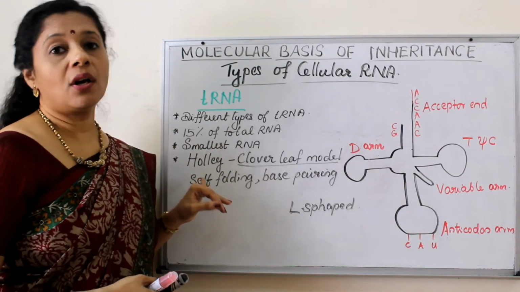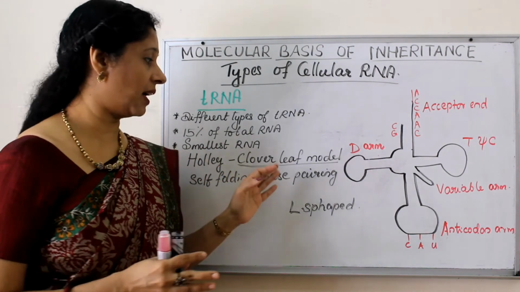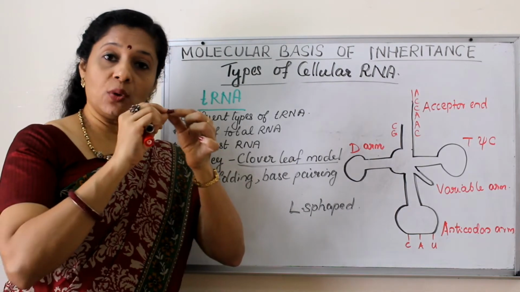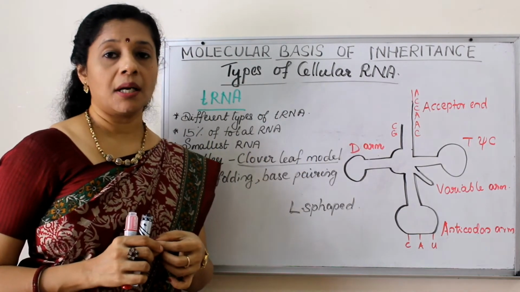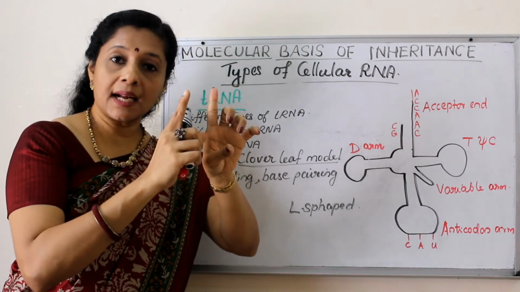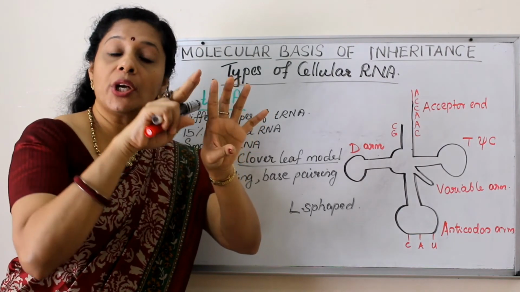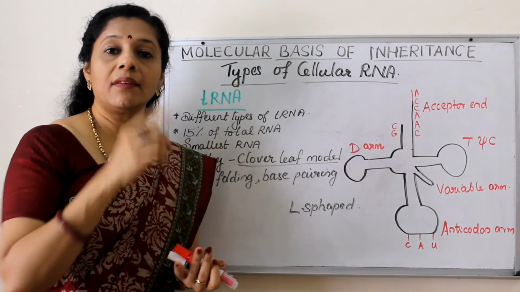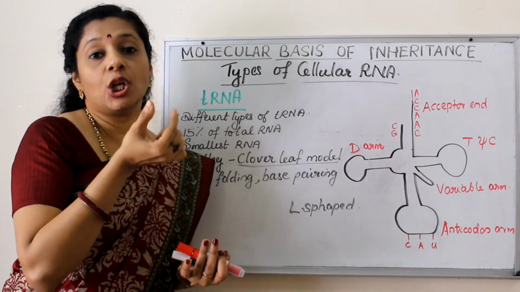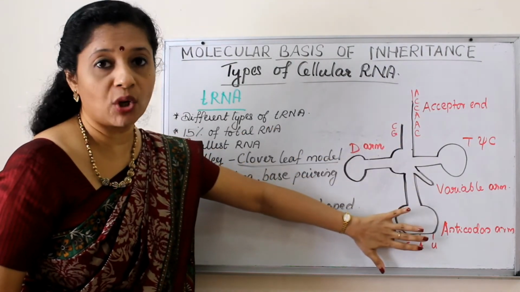Then a scientist called Holley proposed a two-dimensional structure of tRNA called the cloverleaf model. We know RNA is a single-stranded structure, but it can undergo folding. Wherever base pairing comes in, because of complementarity, the base pairs will join using hydrogen bonds. Wherever the pairing is not there, that part will act as a loop. So he proposed the model. You can see the cloverleaf model here.